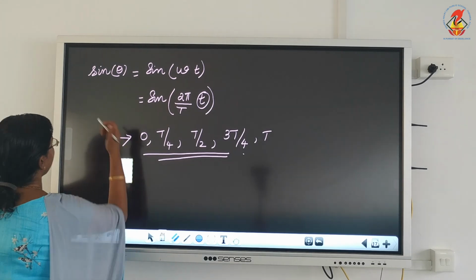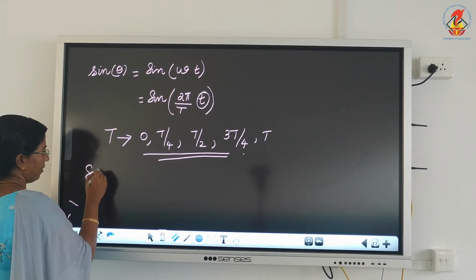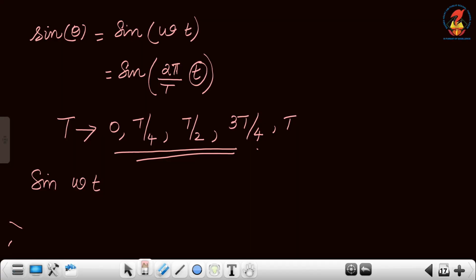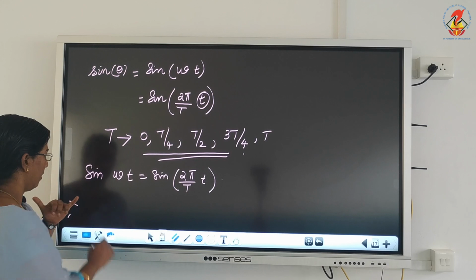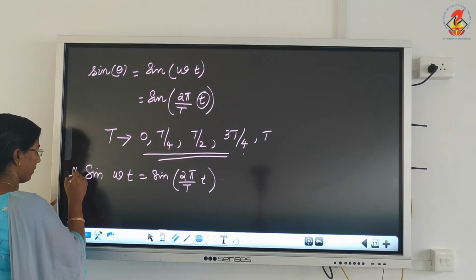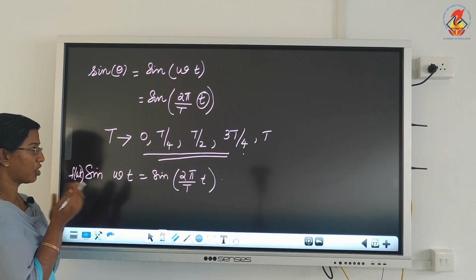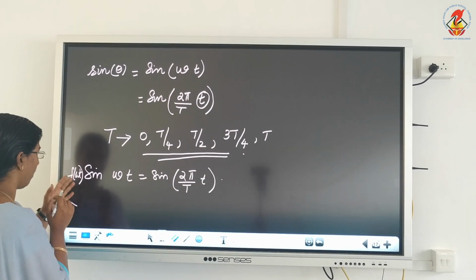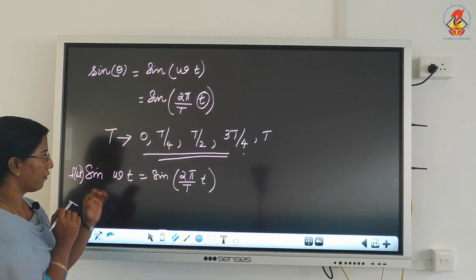Okay. Now, sin omega t is equal to sin 2 pi by T into t. This is our equation. So first, let us find out what is the value of the function sin omega t for the initial time.